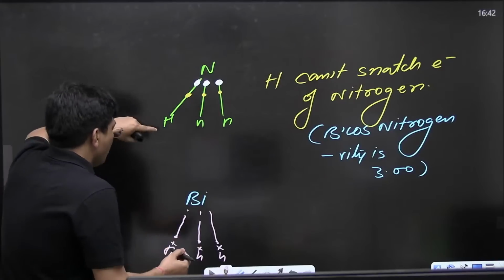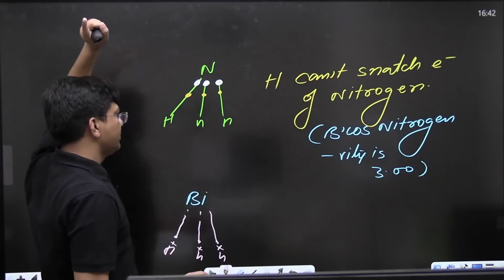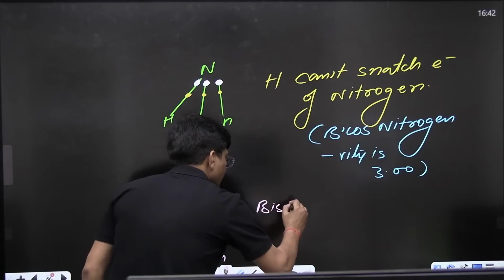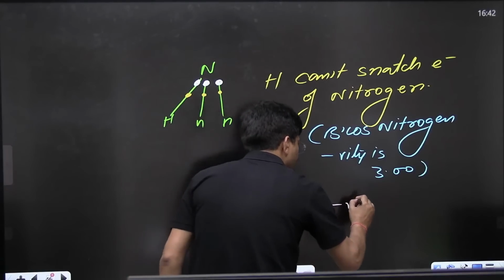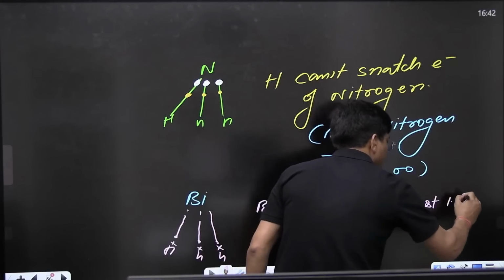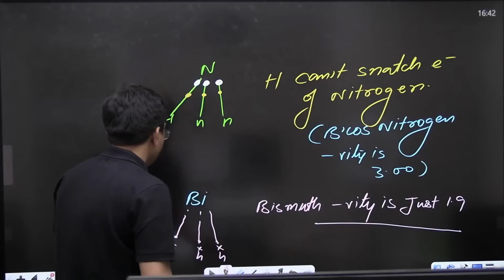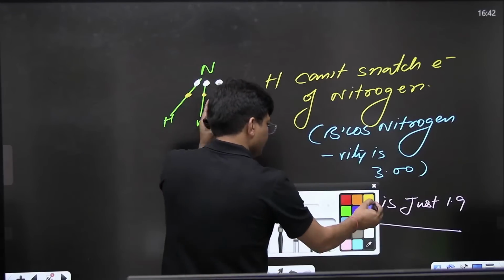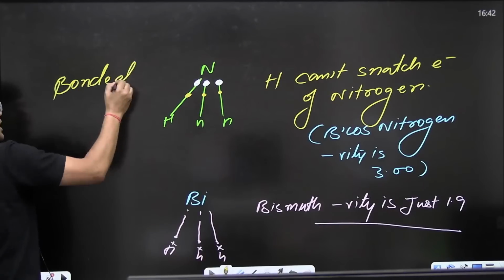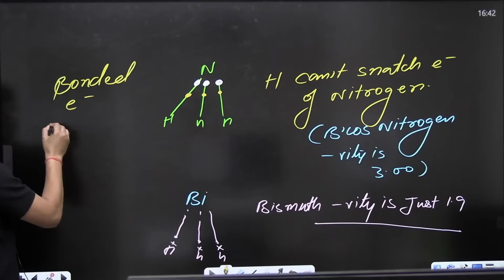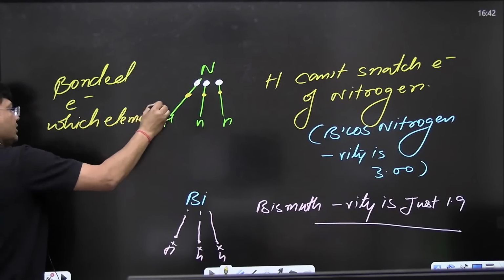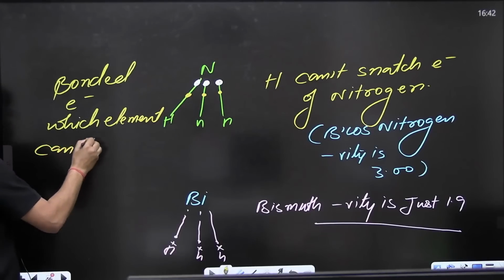See, bonded electron, who is going to donate easily, just do let me know. Bismuth electronegativity is just 1.9, least electronegative. So bonded electron, who is going to donate first, just do let me know. Bonded electron, which element will lose first? Which element can lose easily?